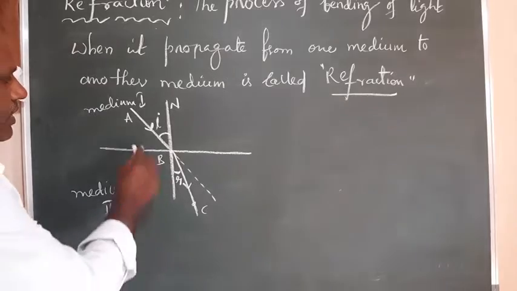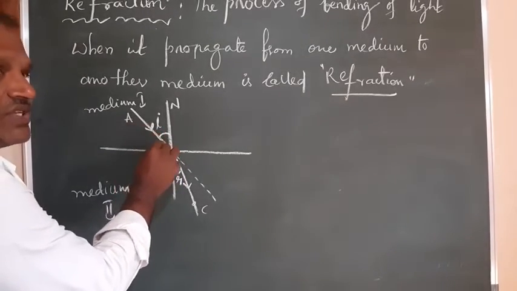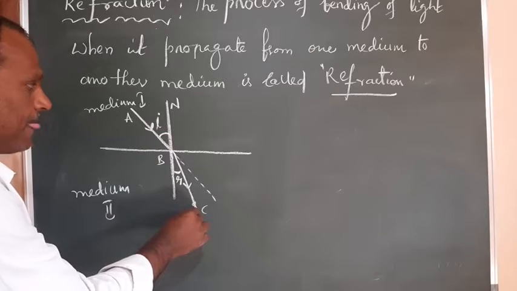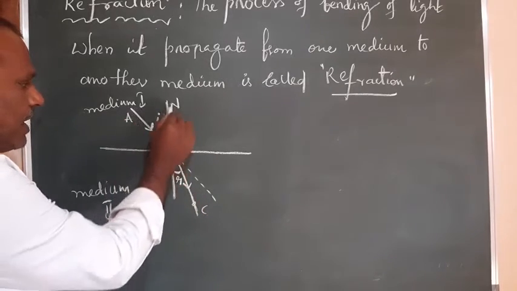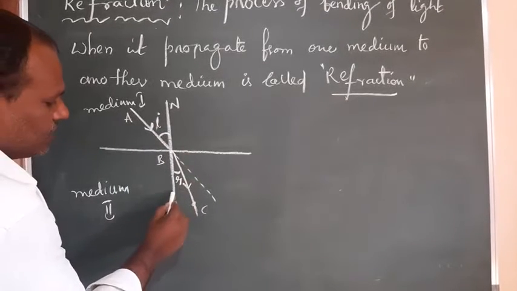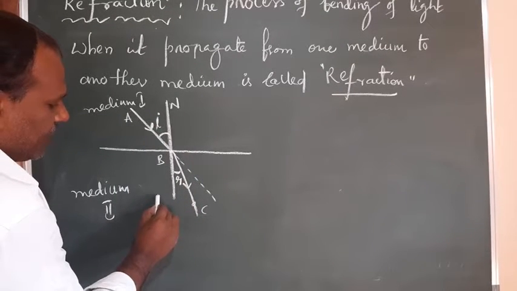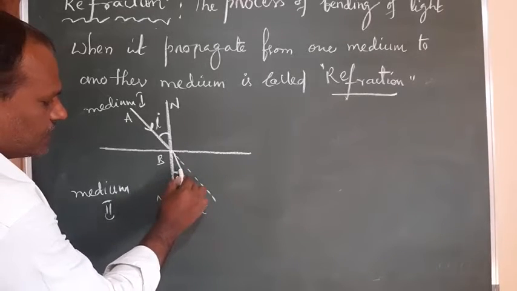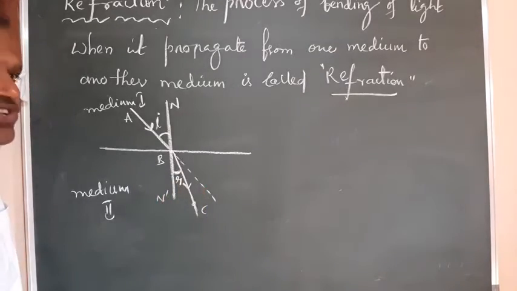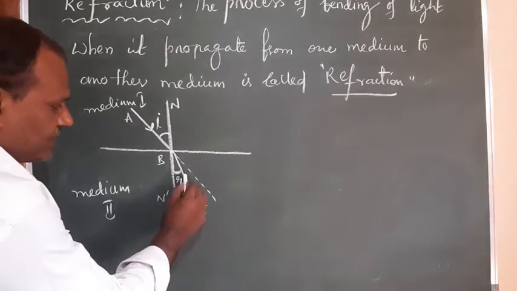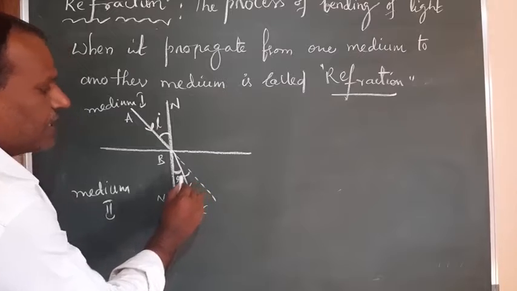Okay, and AB is called the incident ray, BC is called the refracted ray, and the angle between AB and NB is called the angle of incidence. The angle between N dash B and BC is called the angle of refraction. And this shows how much bending takes place.